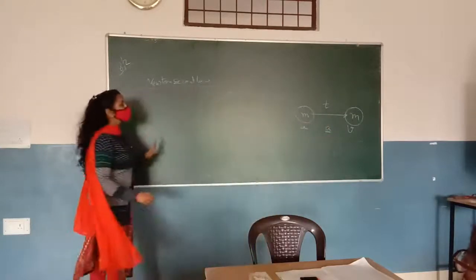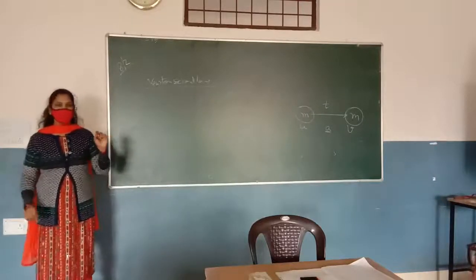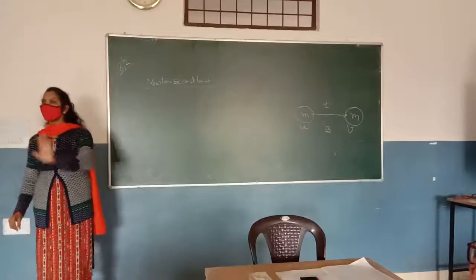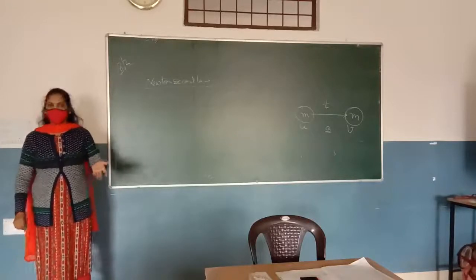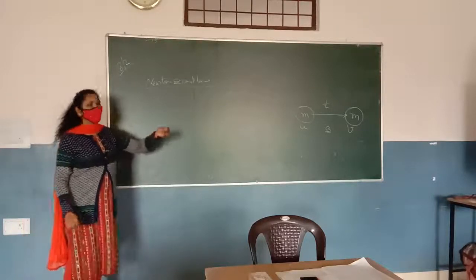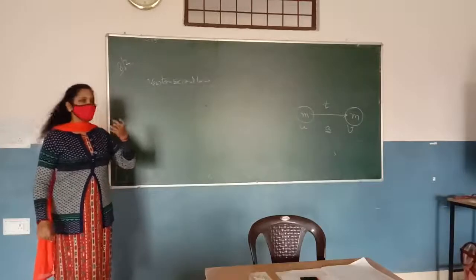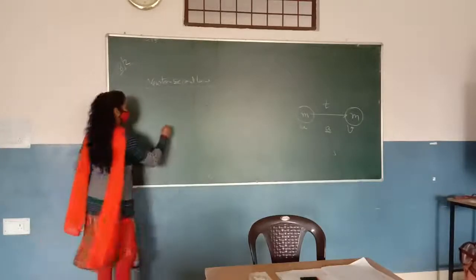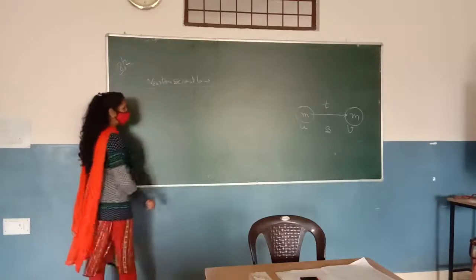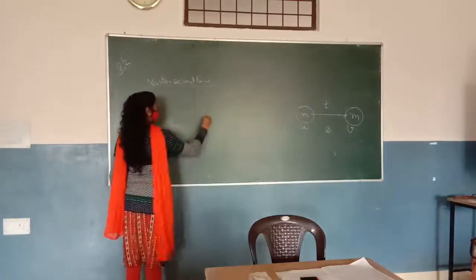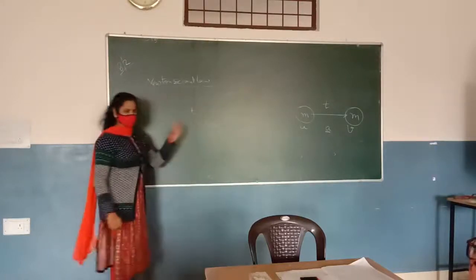So again, just think about it. If you want to change the velocity in a large quantity, do you have to apply large force or less force? Large force. More force you have to apply. If you want to change the velocity with a small unit... suppose, for example, the body is moving with 2 meters per second, and you want to change the speed to 10 meters per second in a short period of time, it can be t.